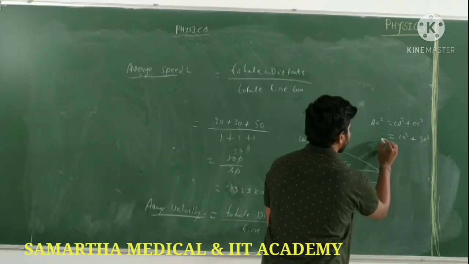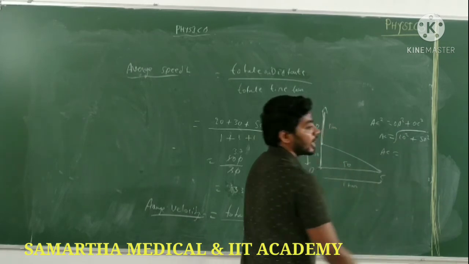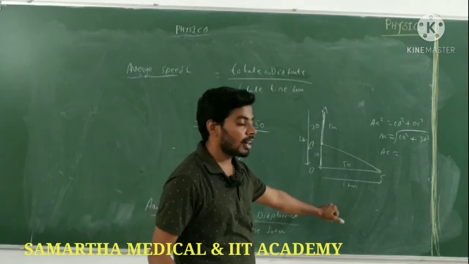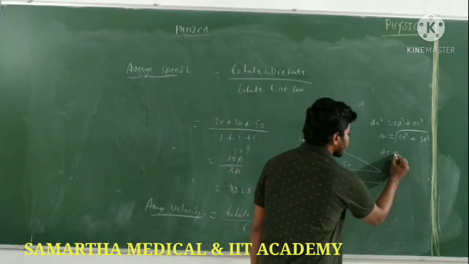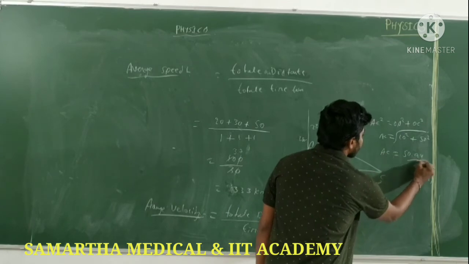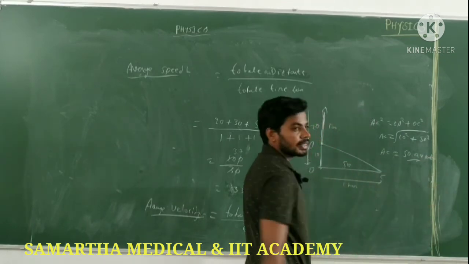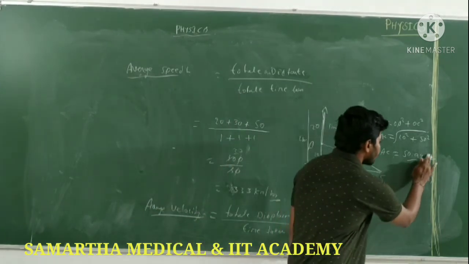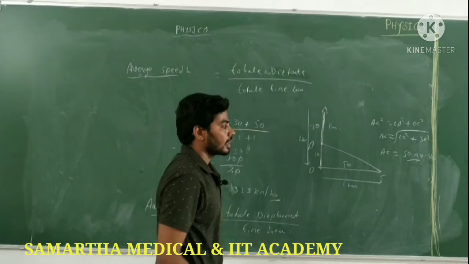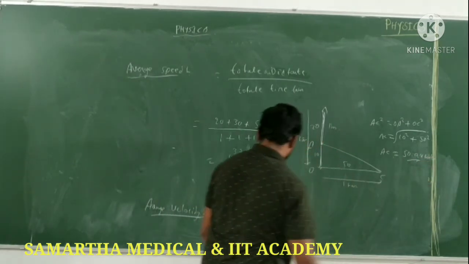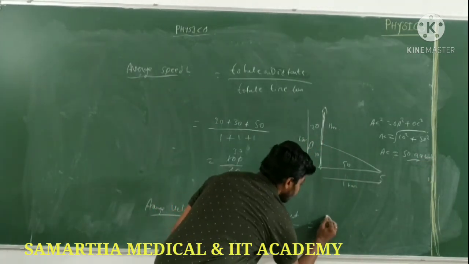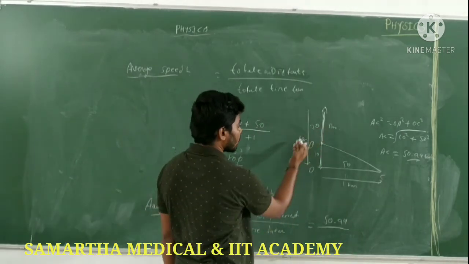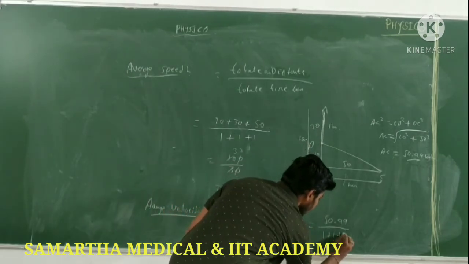Already we solved this problem in the case of displacement, and the answer is 50.99 kilometers. So the total displacement of the particle is 50.99, divided by time taken, 1 hour plus 1 hour plus 1 hour, which is 3 hours.